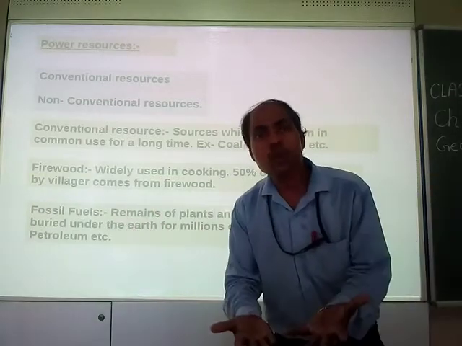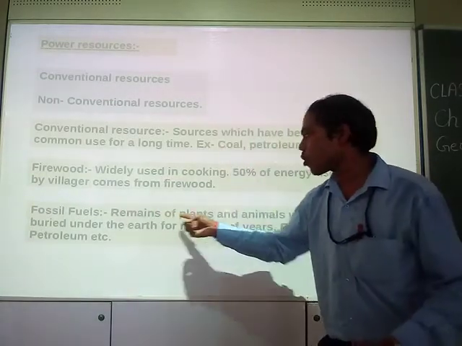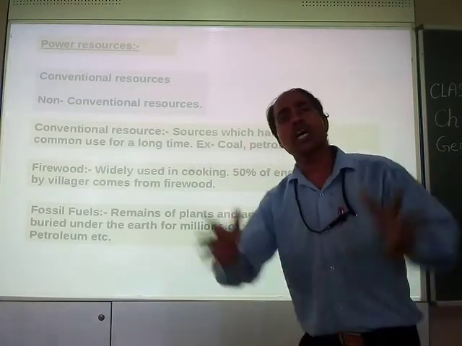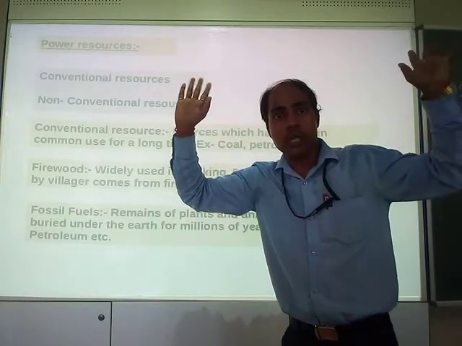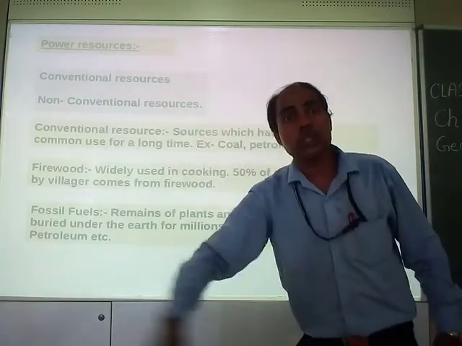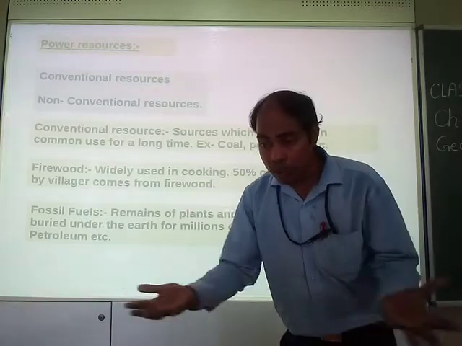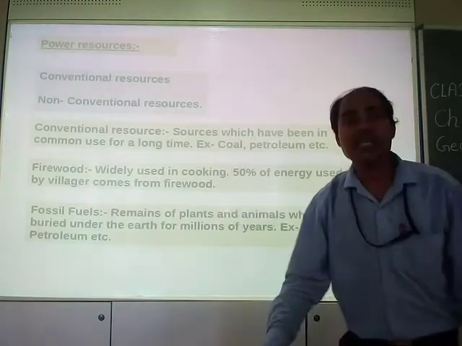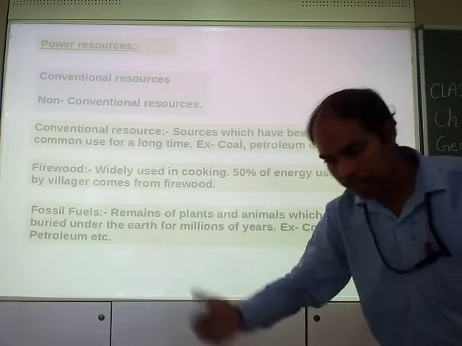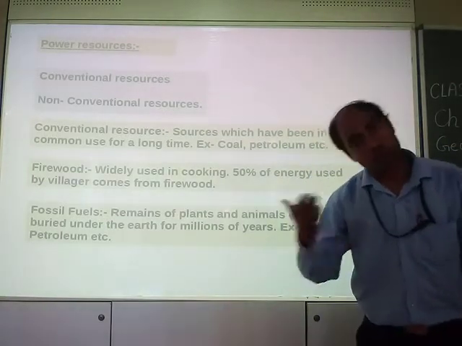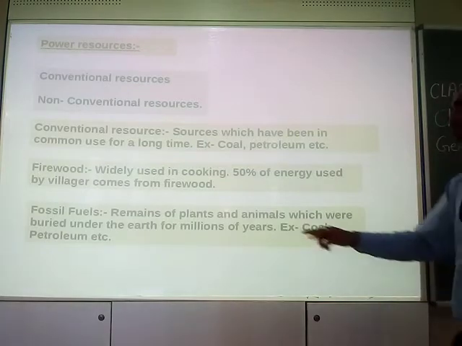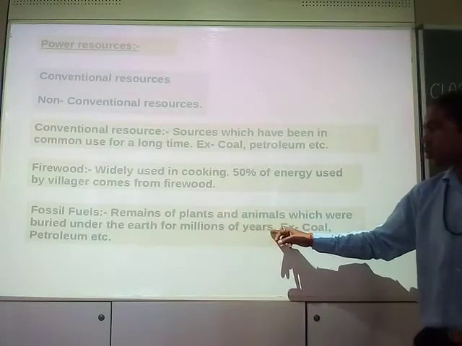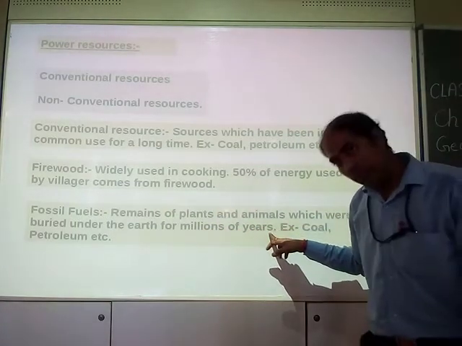The remains of plants and animals buried deep inside the earth for millions of years, when extracted, we find as coal.